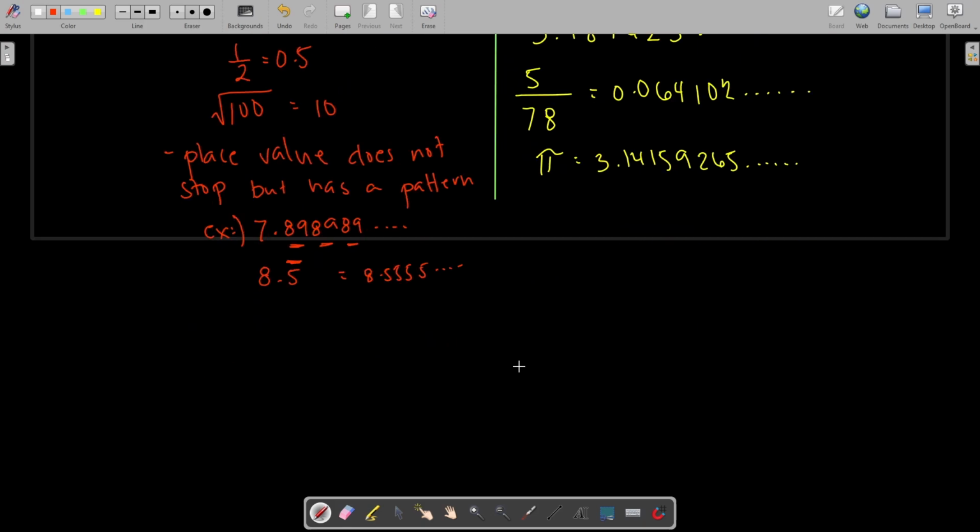What if it had a line on top of two decimal values? Instead of just 8.5 like that, you have 9.12 with a line on top of 12. That is 9.12, 12, 12, etc. That is rational.